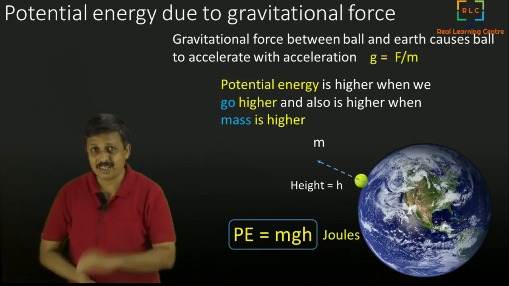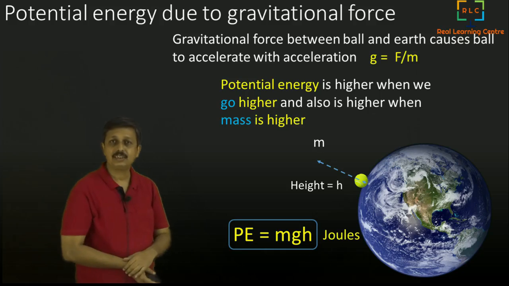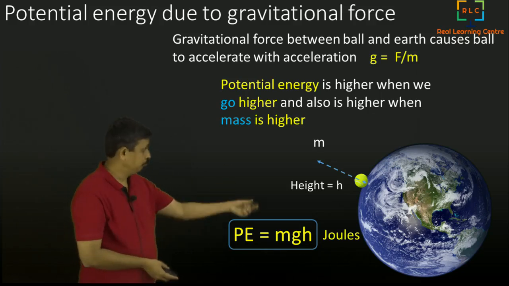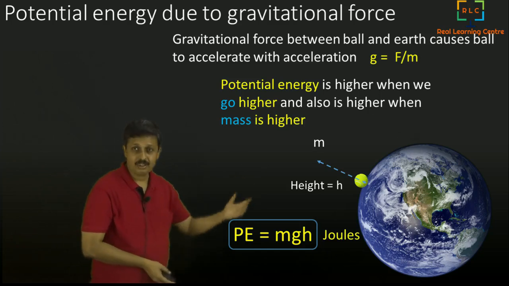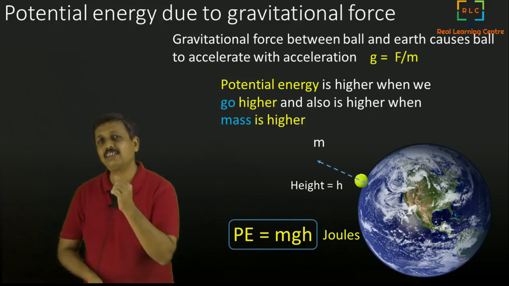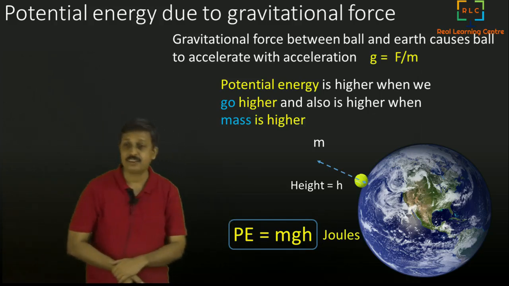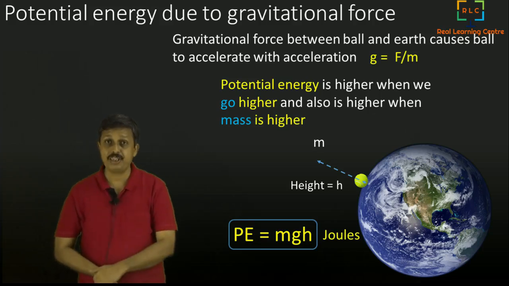So here we are making some assumption. The assumption is that the value of g is not changing when it is moving near the earth. In reality, the acceleration due to gravity changes a little bit, but we will take it as constant. So PE is equal to mgh, and we measure it in joules.